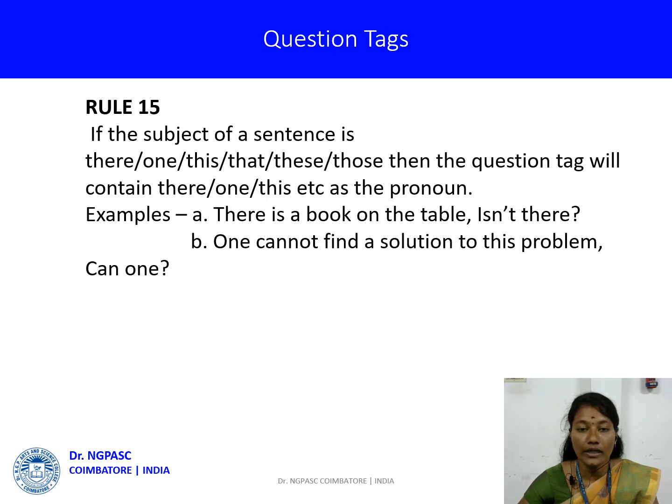We usually forget to put a question mark at the end of the question tag. We should not forget that when you use question tags, we have to put a question mark at the end of the question tags.